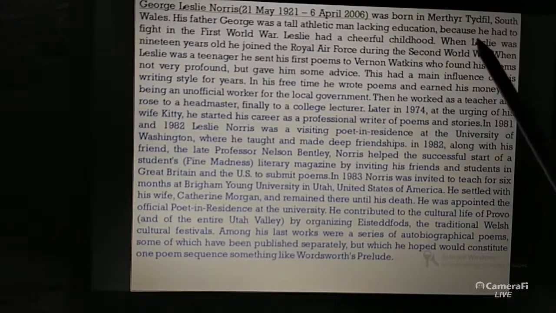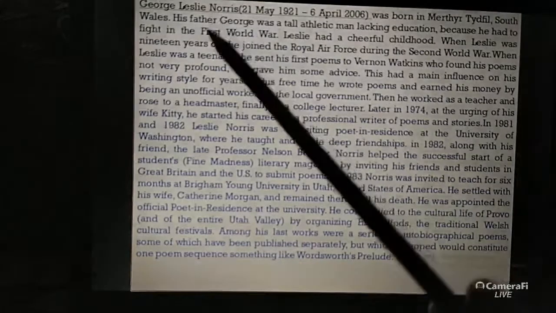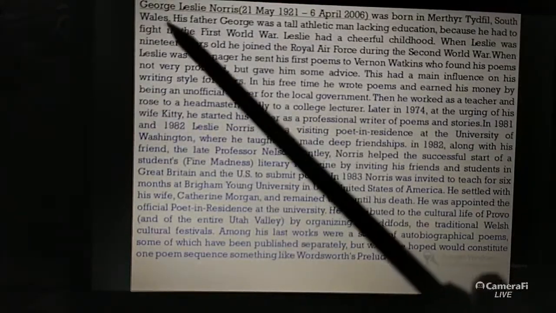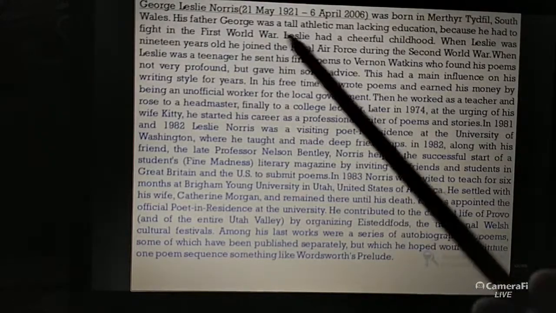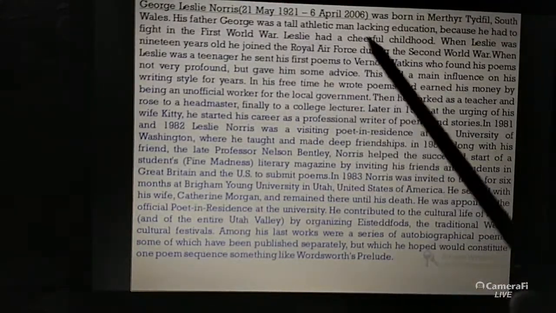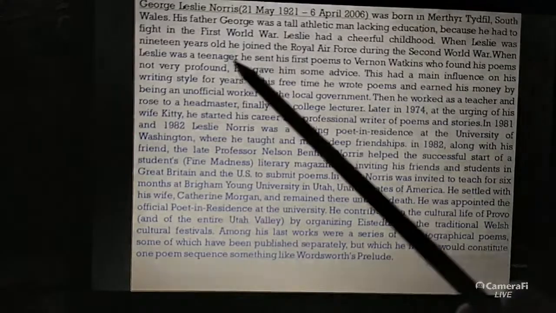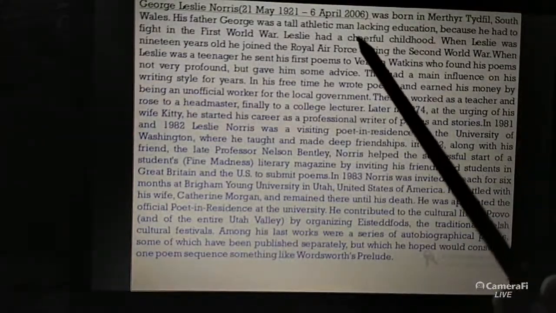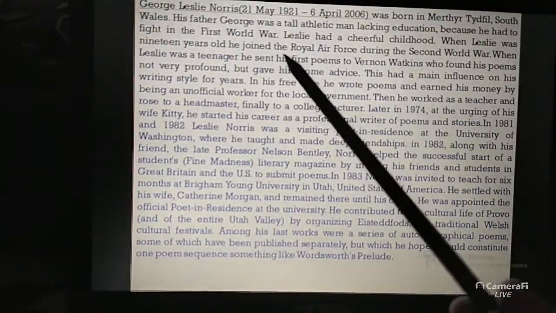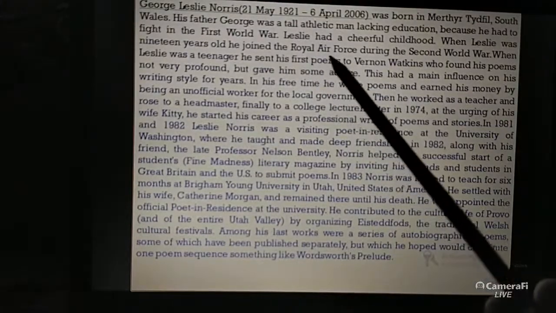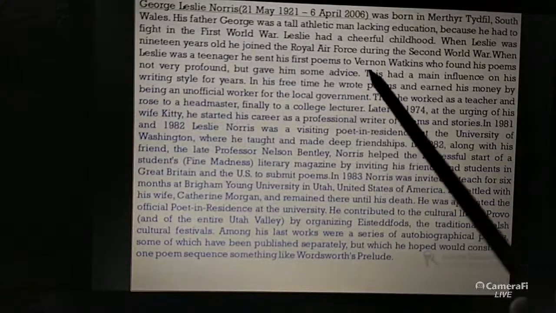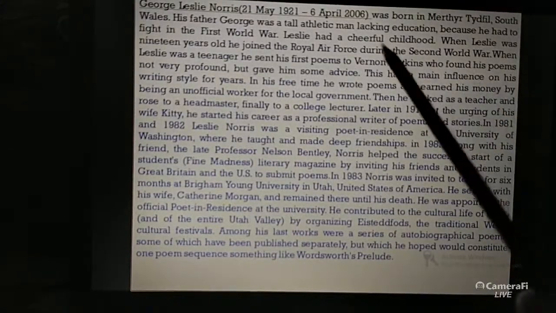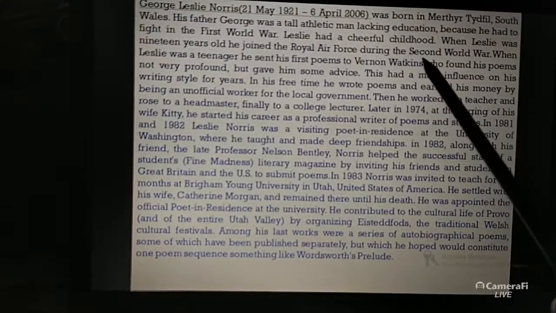So he was born in Merthyr Tydfil, South Wales. South Wales is basically in the United Kingdom. His father George was a tall athletic man lacking education because he had to fight in the First World War. So his father fought in the First World War. Leslie had a cheerful childhood. When Leslie was 19 years old, he joined the Royal Air Force during the Second World War. So both of them went to the army.